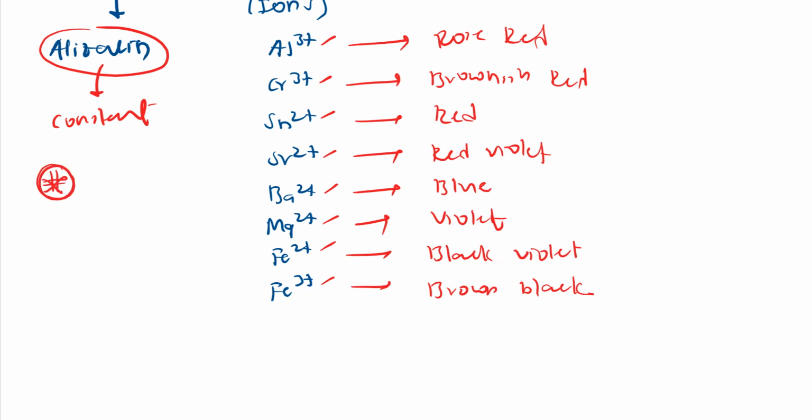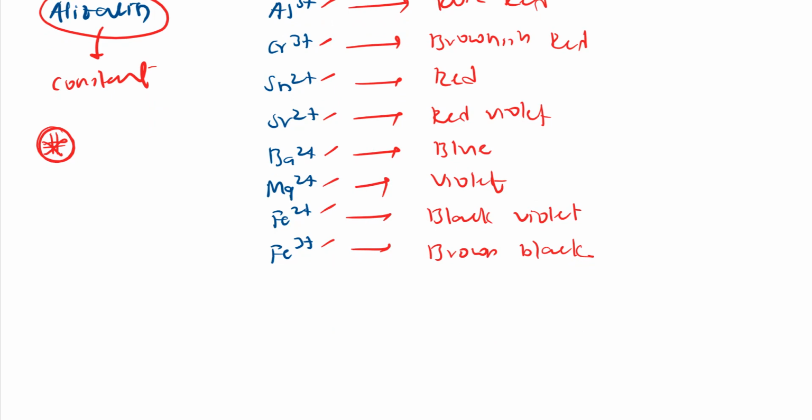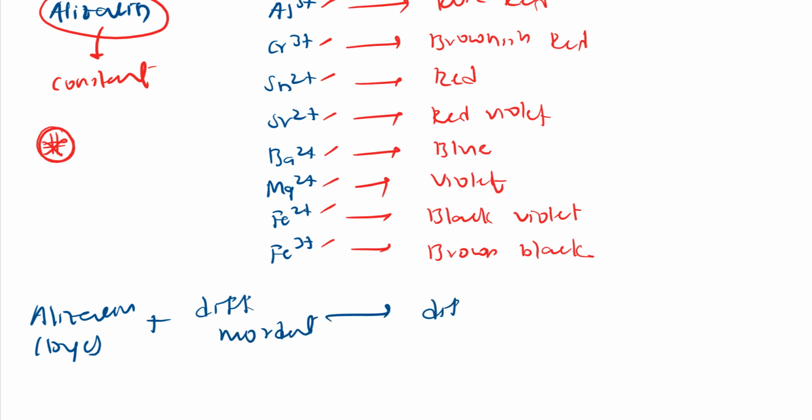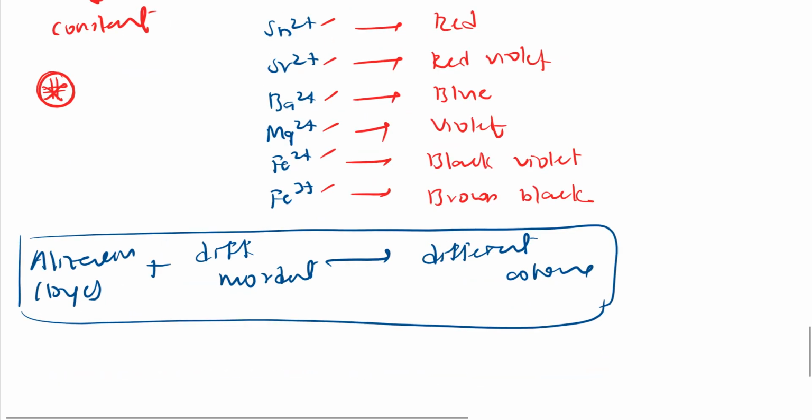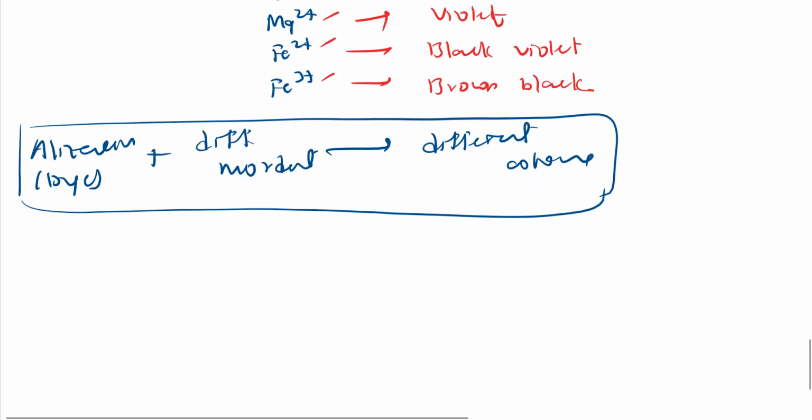Let me write: the same alizarin, that is the same dye, with a different mordant, I will get a different color. Note it down, right? Further, how does this happen?